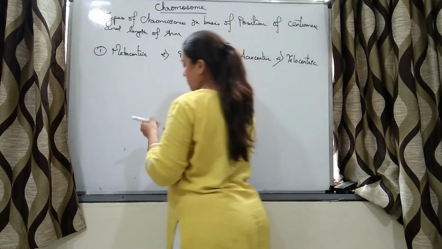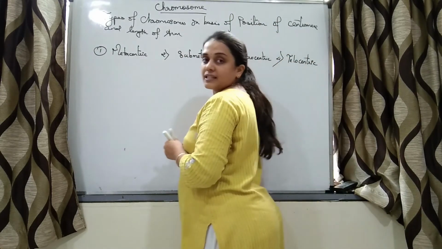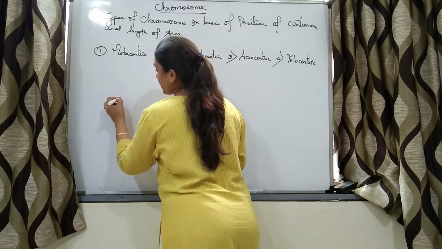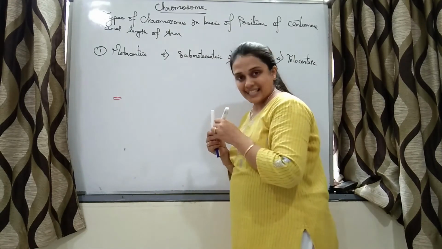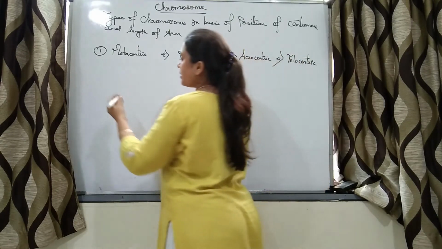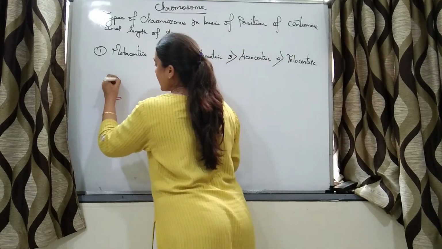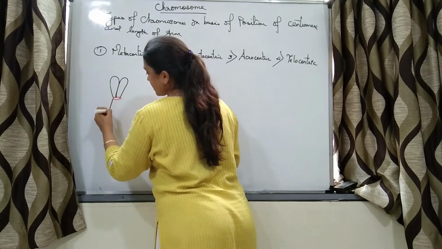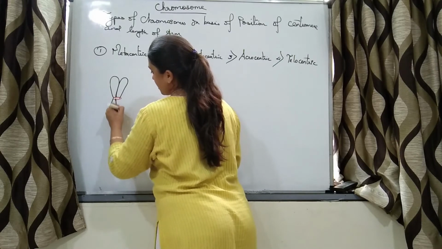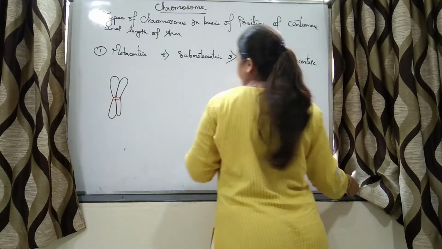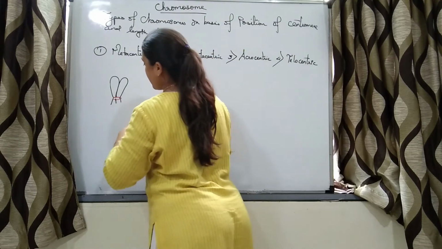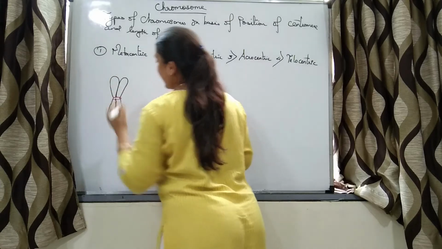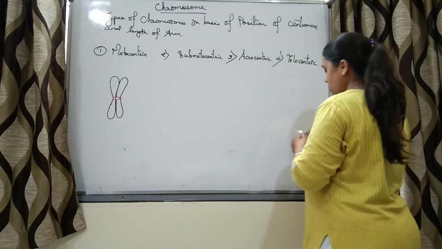Right? So the primary constriction is the centromere. The centromere is positioned in the center and the length of the arms are equal. Such type of chromosomes are called metacentric chromosomes.